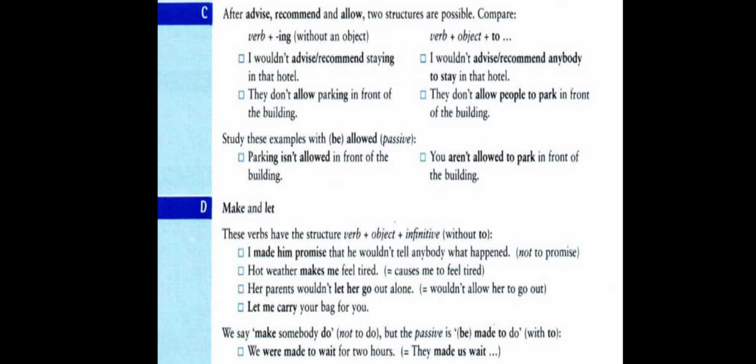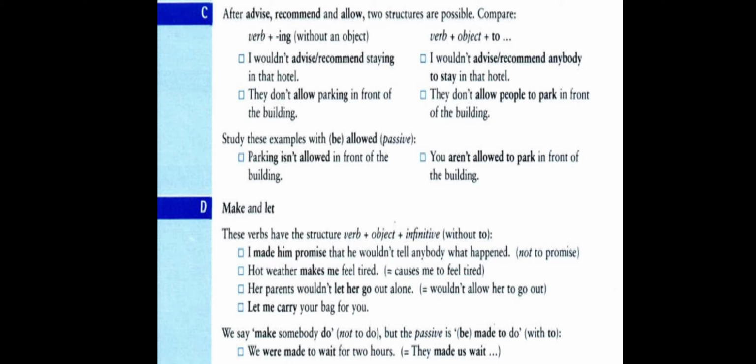Part C. After the verbs advise, recommend, and allow, two structures are possible. We can use two structures. For example, we have the first structure, the verbs advise, recommend, and allow, followed by verb plus ing without an object. If we use these verbs, advise, recommend, and allow, without an object, we use verb plus ing. And if we use these verbs followed by an object, then we use to plus the base form after the object.